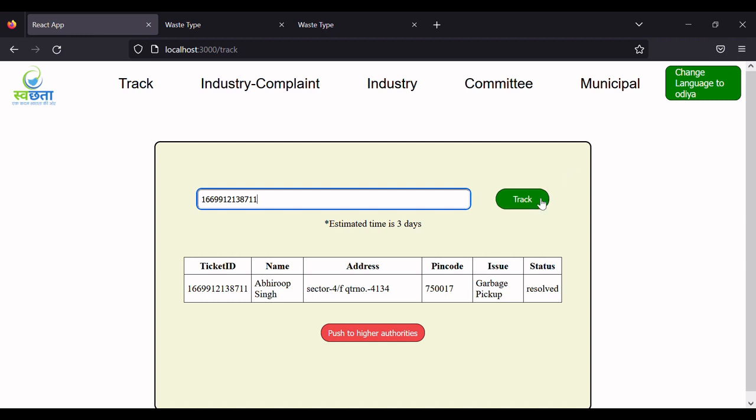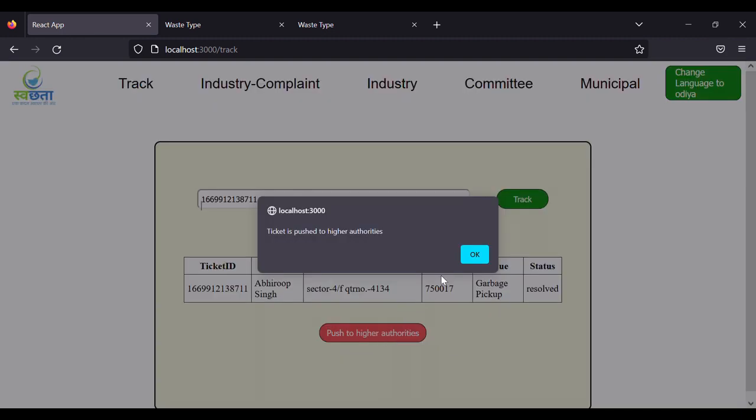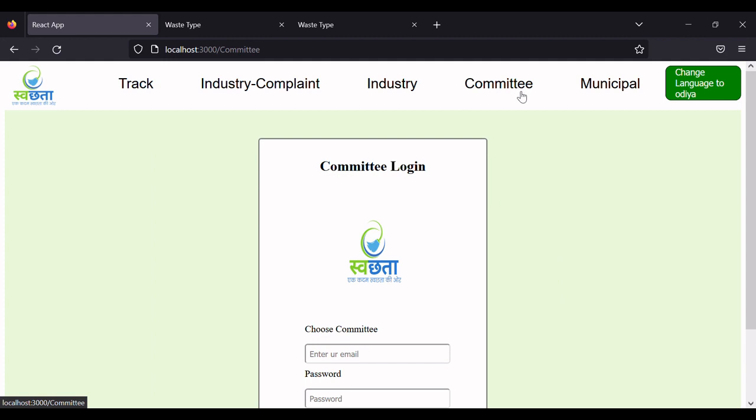Now if a user tracks his ticket ID using track, and as you can see the status is resolved, but the user is not satisfied with the service provided by the municipal corporation, so he will push it to higher authorities. Now you can see the ticket is pushed to higher authorities. So here the higher authority is the governing committee. The governing committee acts as a mediator between industry and the municipal body.